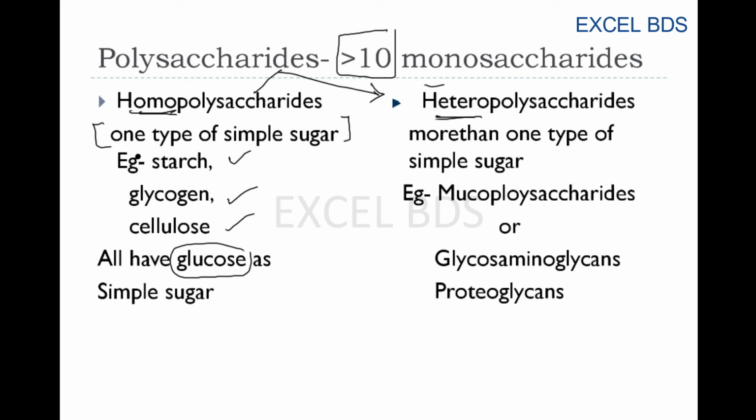Now heteropolysaccharides are made up of multiple different types of monosaccharide units. They might contain glucose, they might contain galactose, or they might contain mannose. Similarly, they are made up of different monomeric units, so we call them heteropolysaccharides. Examples: mucopolysaccharides or glycosaminoglycans, proteoglycans. So these are all examples of polysaccharides. Again, polysaccharides individually can be a short answer question in the exam. Okay, you should be able to write.